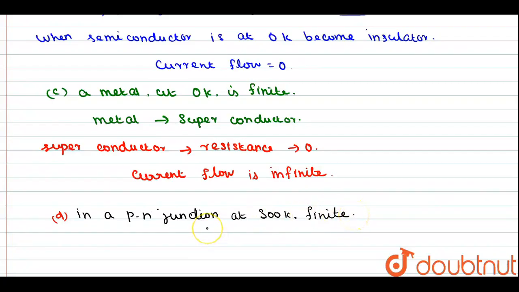So when a potential difference is applied across a PN junction at 300 Kelvin, a current flow due to minority carriers is finite. So there's a small finite current that flows due to minority carriers.